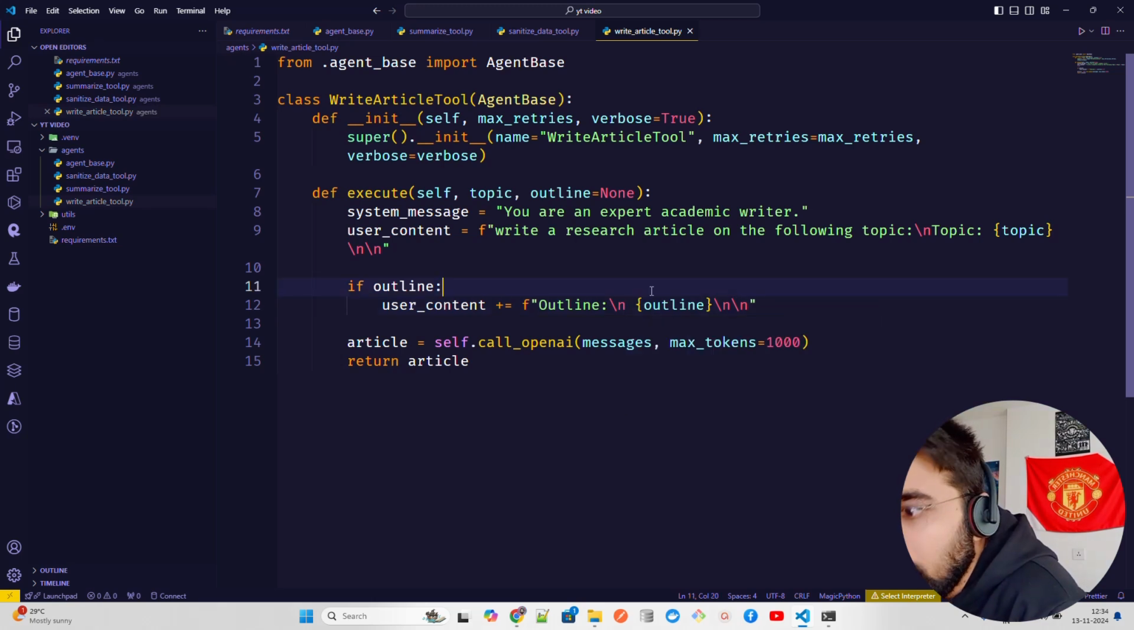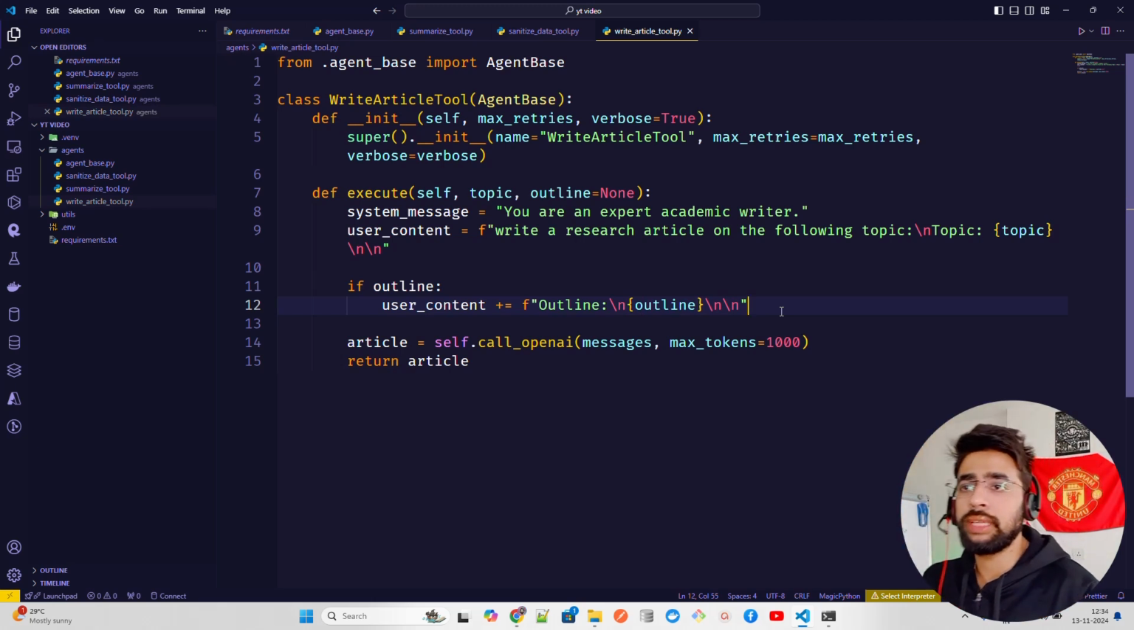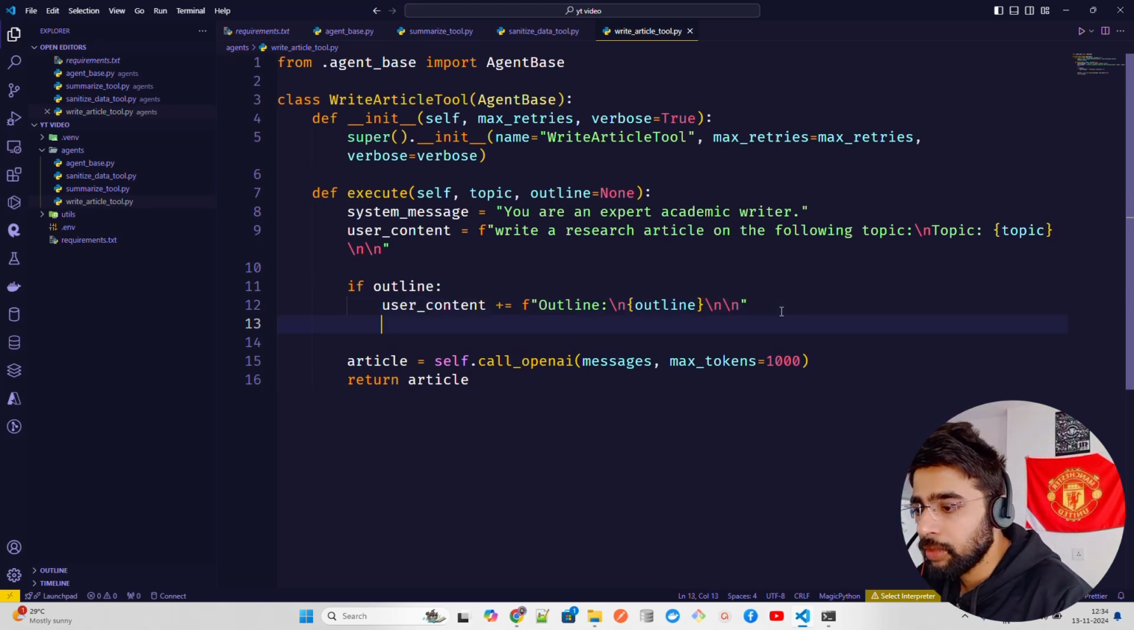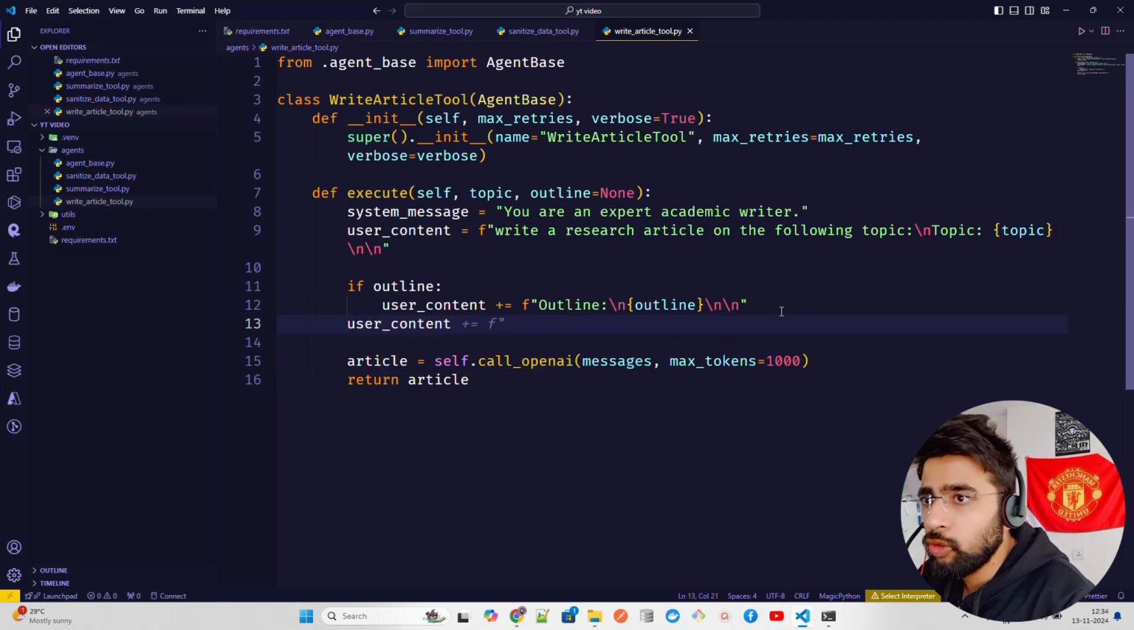It's important to handle this, guys. Okay, otherwise it's better. Markdown is the best format to work with, so you can also include that. If you're working with GenAI applications, Markdown is the best format. Okay, now if outline is done, I'm going to have a user content. So let's do a user content, and this is correct.